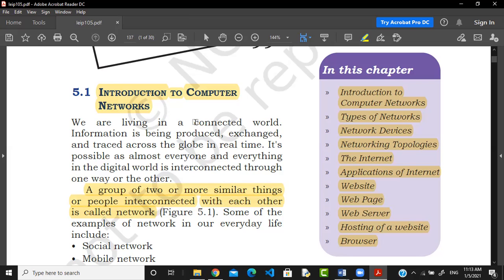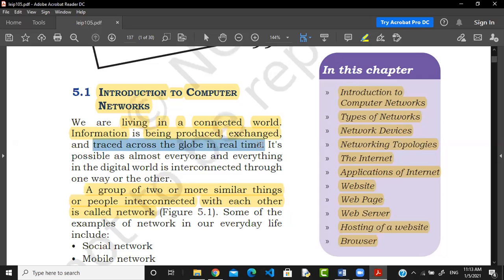We are going to connect because we are living in a connected world. In a connected world, information is being produced by someone else. Like this book is written by NCERT, or by some authors and teachers from NCERT or CBSE. They have written this book, but nowadays we are using it. How are we getting this book? We are getting this book through the internet. So information is being produced by someone, and that information is required to be shared, exchanged, and traced across the globe in real time.